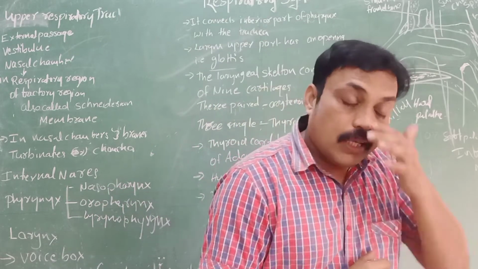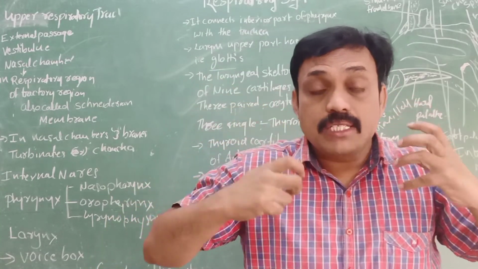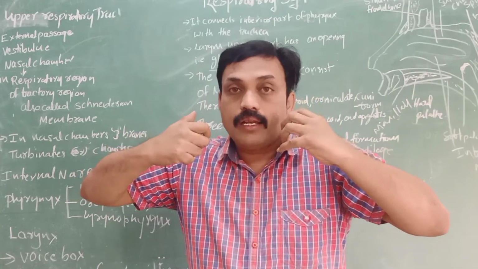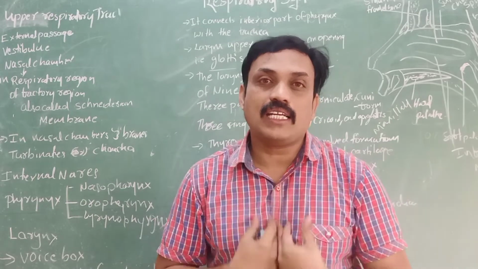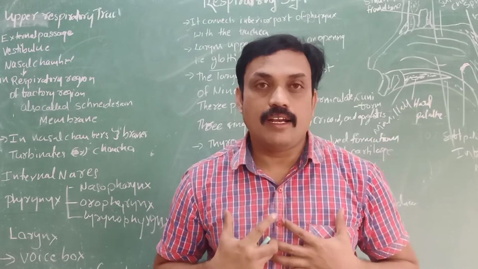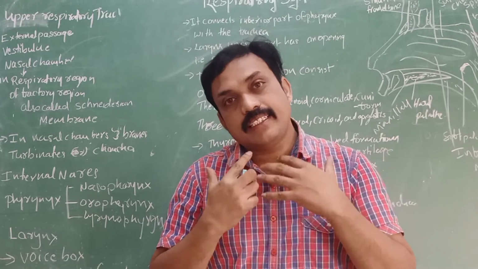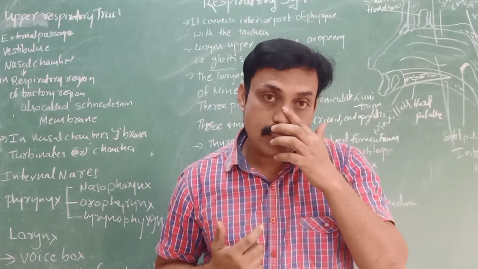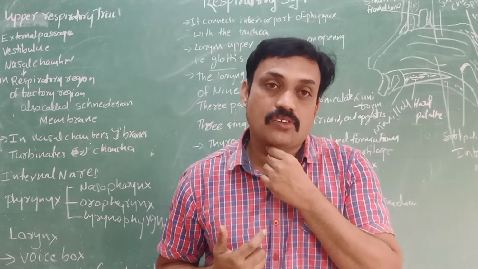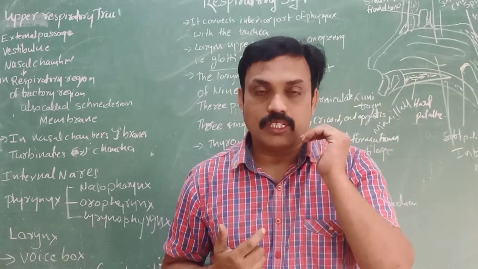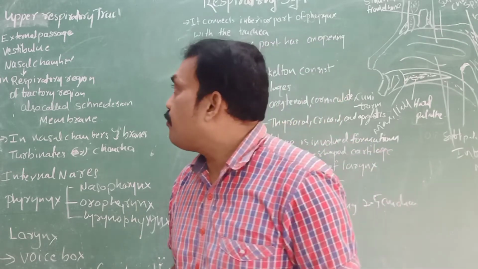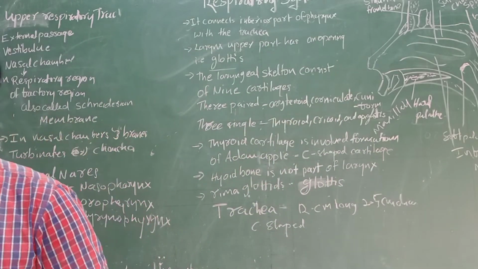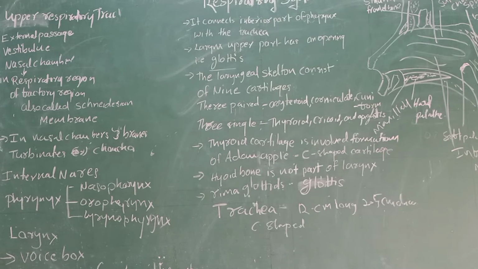Anyway, this is the external. External means outside. The trachea and lungs are the internal respiratory tract, while the nasal passages and pharynx are the external respiratory tract, outside. First of all, we have to discuss the upper respiratory tract, which means the external respiratory tract.